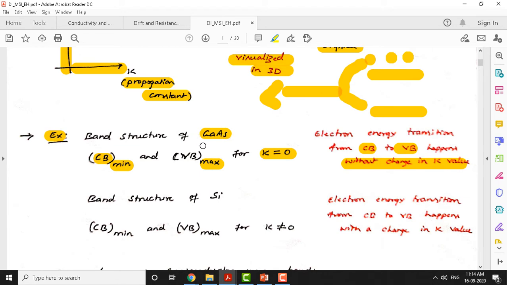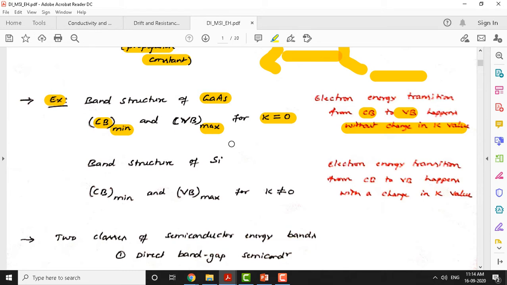Generally, all compound semiconductors belong to the direct band gap semiconductors. Some questions may be asked even in the GATE examination. They may give example materials like gallium arsenide, germanium, and silicon, and ask you to categorize them as direct band gap or indirect band gap semiconductors. Generally, compound semiconductors belong to the direct band gap semiconductors.